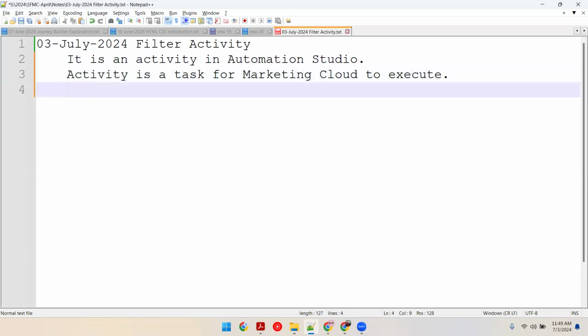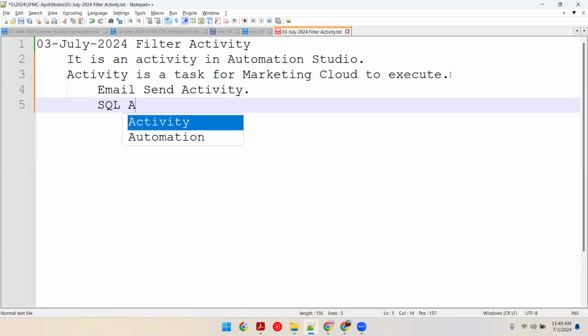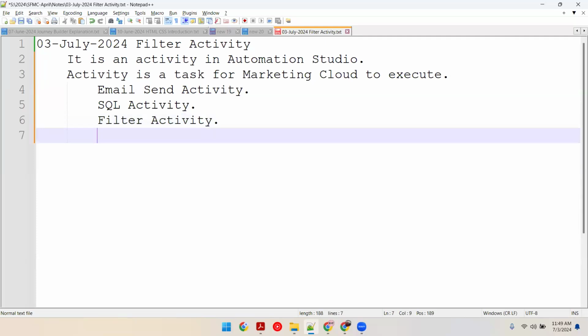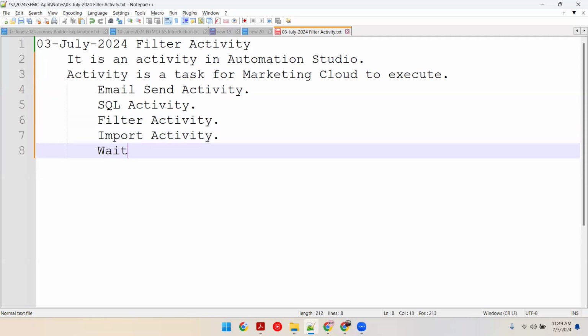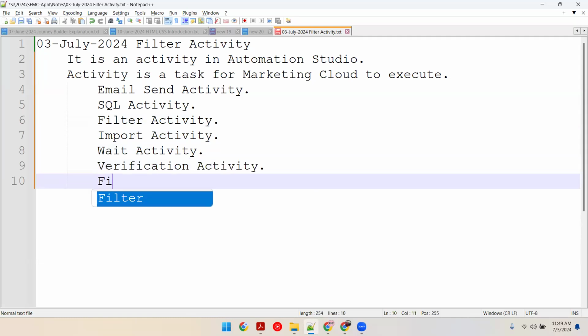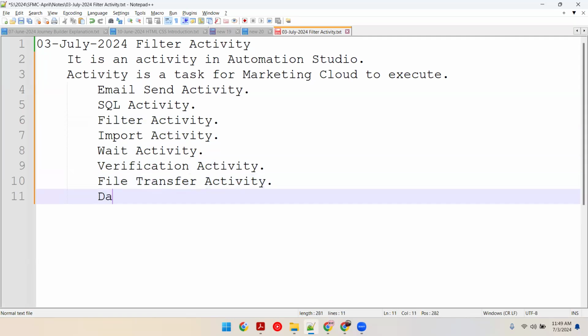Like email send activity, SQL activity, filter activity, import activity, wait activity, verification activity, file transfer activity, data extract activity.